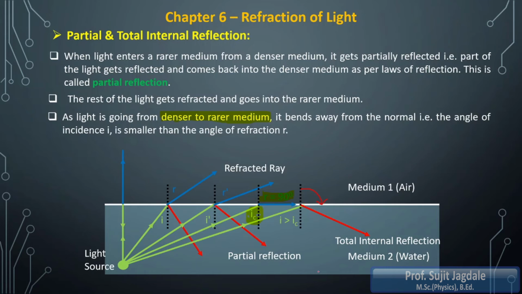Now you can see below the critical angle we get partial reflection and some light is refracted. At the critical angle, r is equal to 90 degrees, and beyond the critical angle we get total internal reflection. That means no light goes into the air medium. Partial reflection is over and we get total internal reflection. That means 100% of the light stays in the denser medium. So this is the condition for total internal reflection.